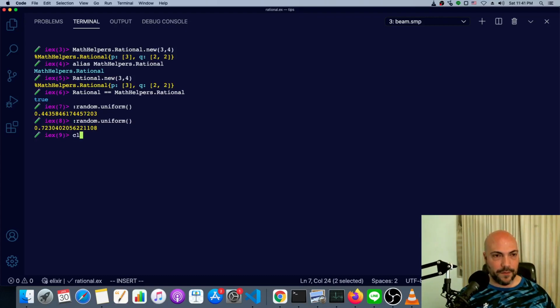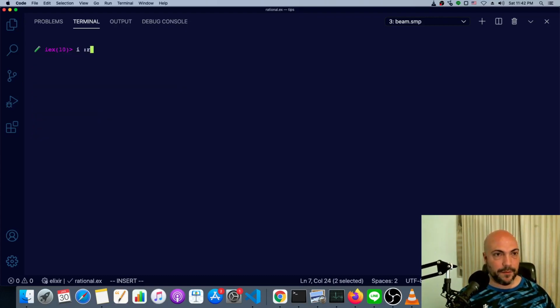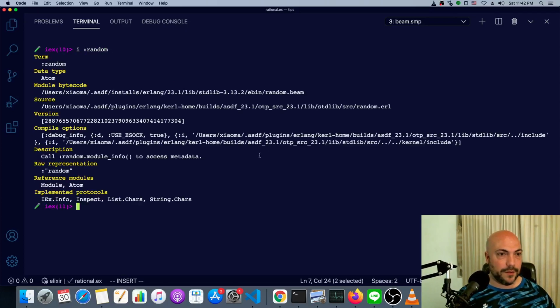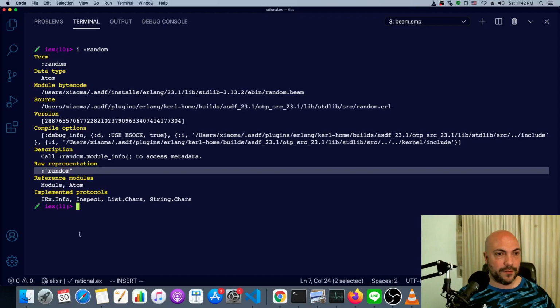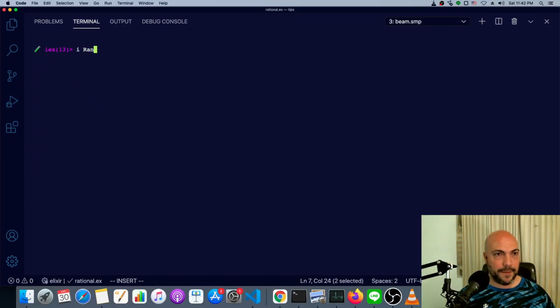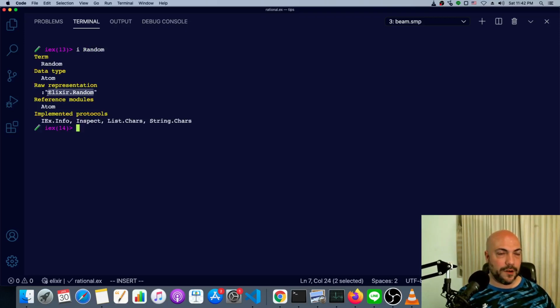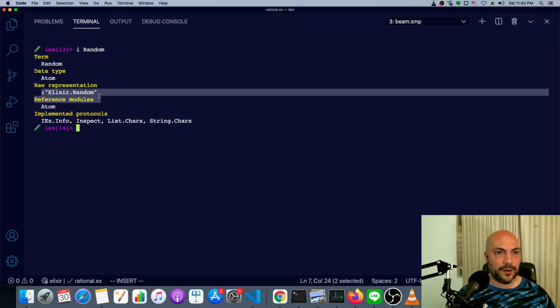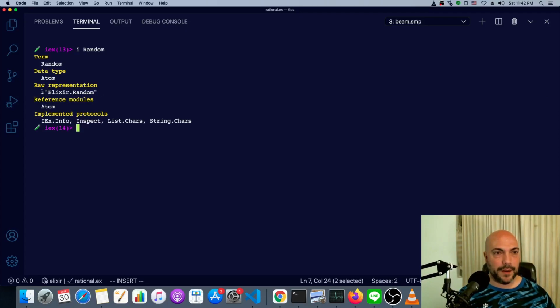Now, what happens if we look up :random in IEx? We'll see that the raw representation is :random. Now, Elixir also has a Random module, which is just Random. So let's look at it. You can see its raw representation is :"Elixir.Random". So it's still an atom, but it's got Elixir in front of it. The reason for that is every Elixir module is auto-aliased. This Random is the same thing as Elixir.Random.